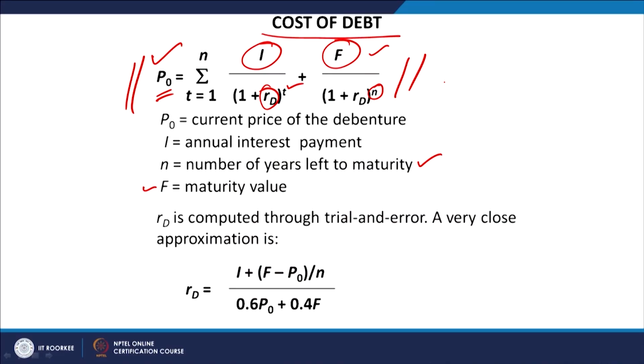This is basically the process of calculating the NPV of the investment we are making to subscribe to the bond, and then we are getting the inflows back. Inflows come in the form of interest and the maturity value, and we have to discount them at a certain rate, and that discount rate is called the interest available on this debt instrument, the bond or the debenture. So, RD is basically the bone of contention here, which we have to calculate.